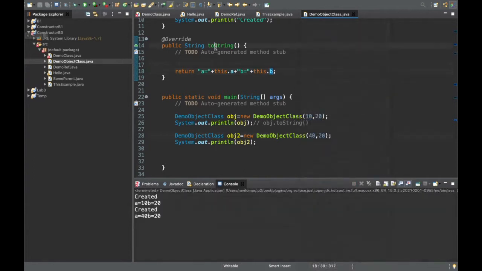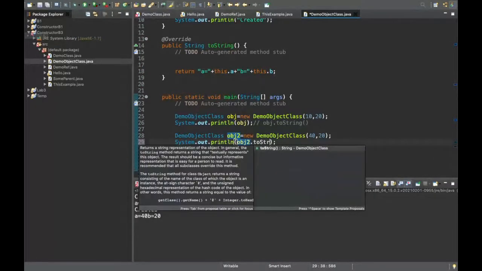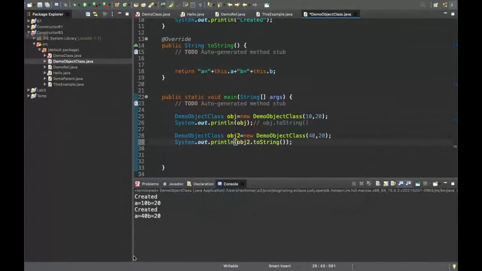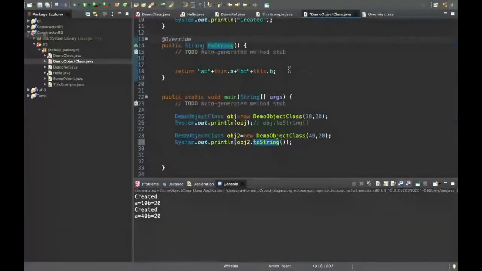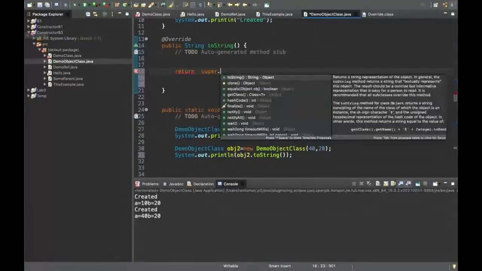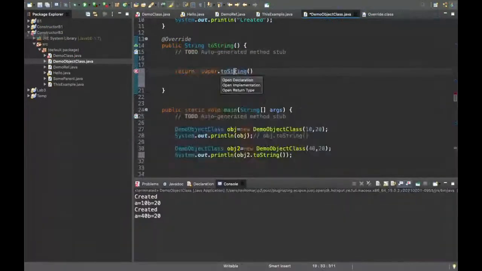So basically this is the method. Whenever you print anything like this, it is automatically called. That's why you see that hash code. And just to see what is inside, if I write what was previously written here, that was super.toString.